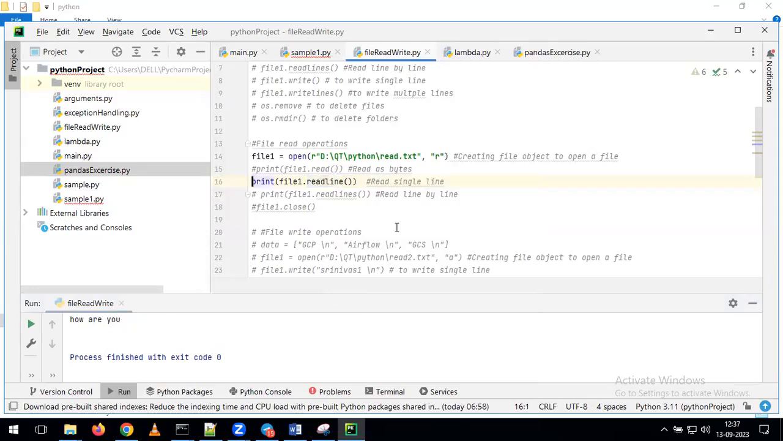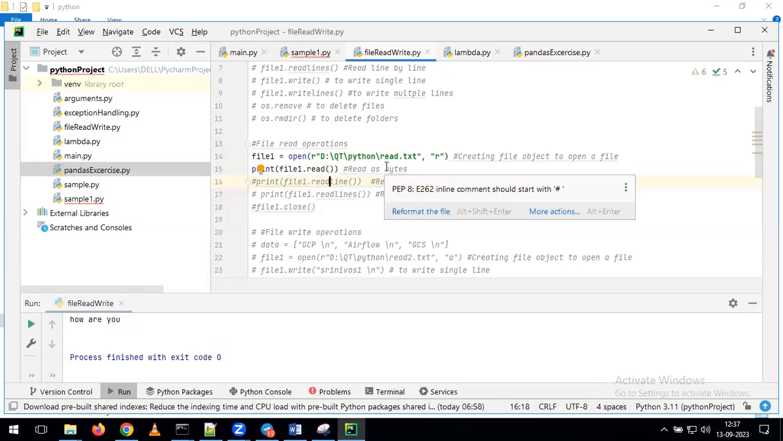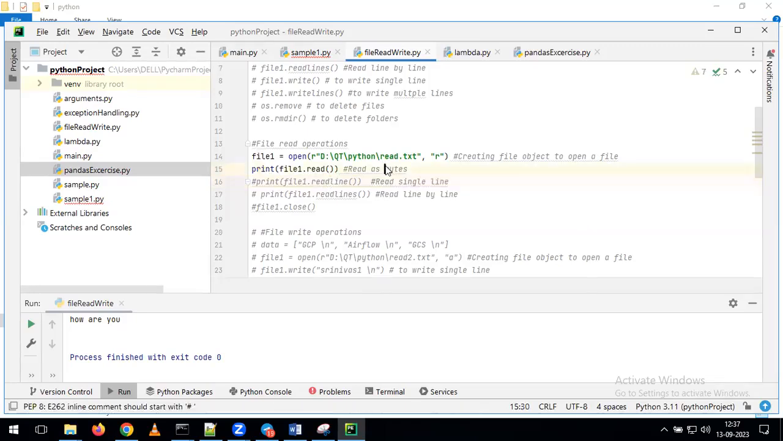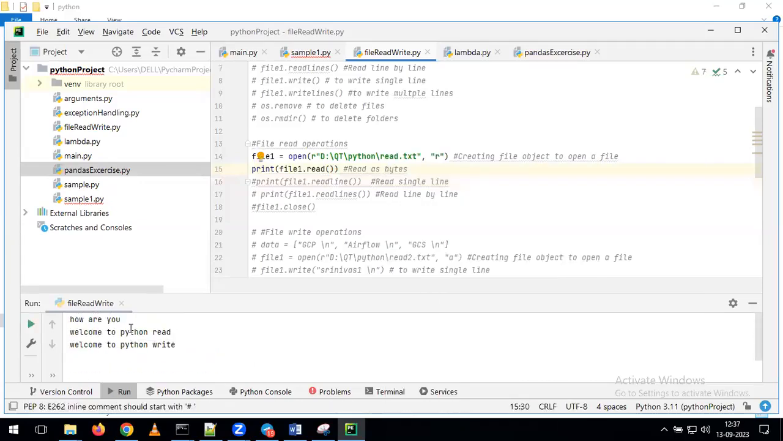Now, in the same way, I'm giving read. What will happen if I give read? It will read the data in bytes format, and it will read the complete file, not only a partial file. If you observe here, we are getting "how are you?", "Welcome to Python read and welcome to Python write."